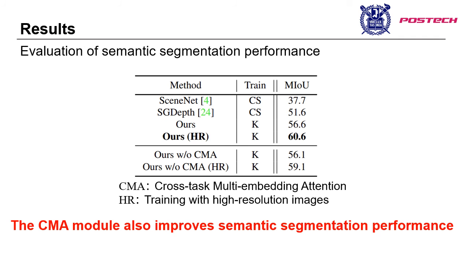We also evaluated the semantic segmentation performance on the KITTI dataset. In this table, we focus more on how segmentation benefits from depth estimation through the CMA module rather than the final performance itself. So, the proposed CMA module also improved the segmentation performance, and the improvements are more clear when we used high-resolution images. As mentioned before, we designed the CMA module as a bidirectional architecture so that it also refines semantic features as a target with reference to depth representations. As a result, it leads to better segmentation performance.